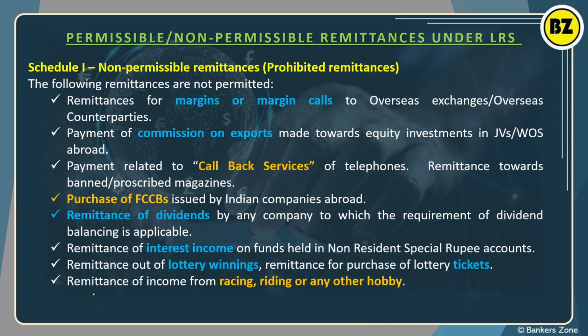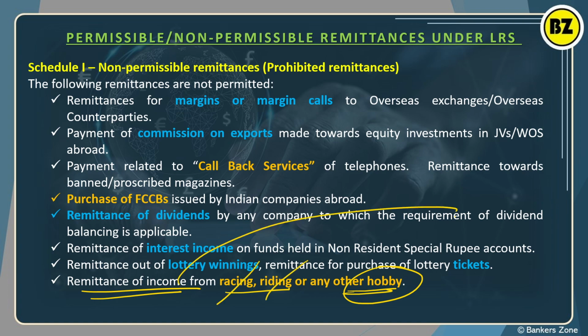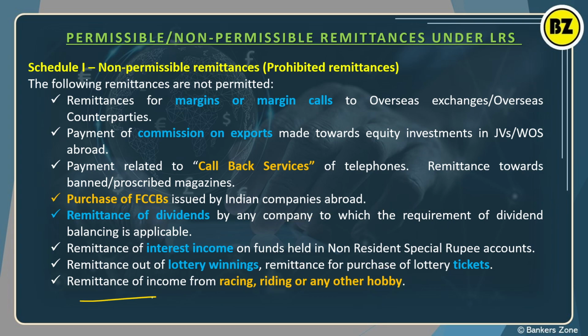Okay. Remittance of income from racing, riding, or any other hobby. So basically for a hobby purpose, it includes racing, riding. For that, you cannot send the money abroad using the LRS. Okay, you cannot remit the income which you are getting through racing, riding, or hobby. You cannot send it abroad.